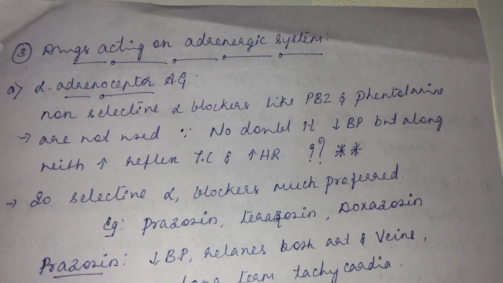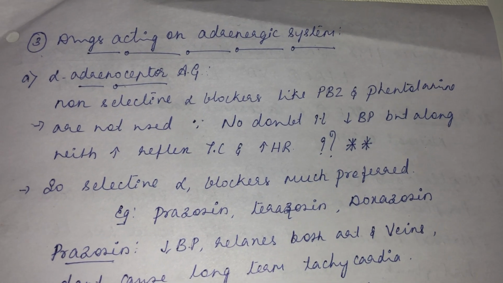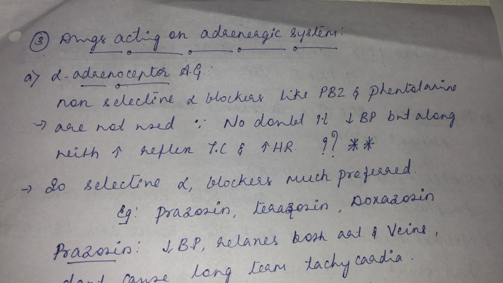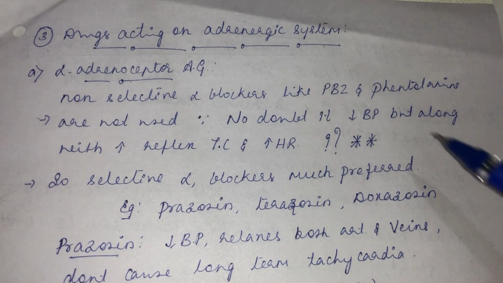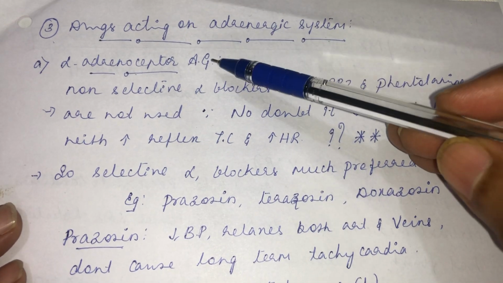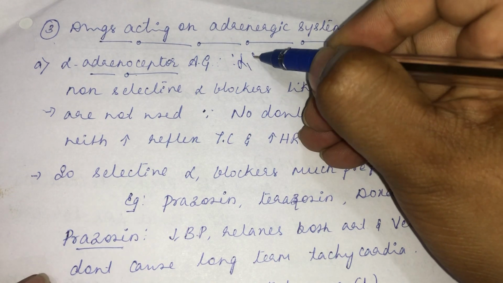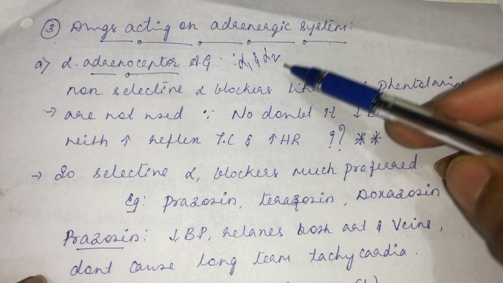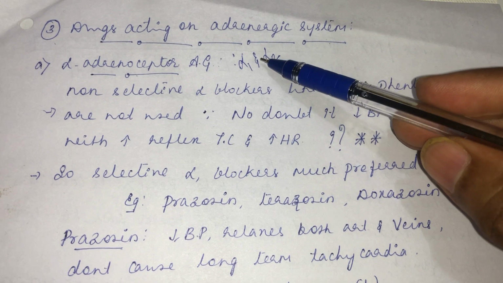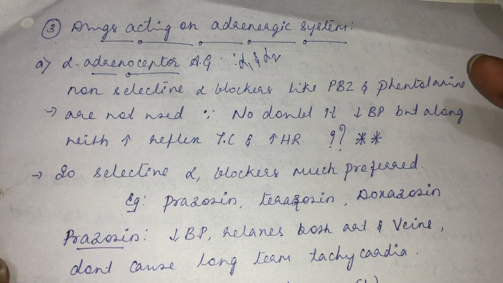And the next group of drugs under mixed arterial and venous vasodilators is drugs acting on the adrenergic system, right? So the adrenergic system is one of the systems which regulates the blood pressure. That's the reason why this group of drugs is also considered under vasodilators. The first group of drugs are alpha adrenoceptor antagonists. See, under alpha receptors you get alpha 1 and alpha 2 receptors. So similarly we get non-selective and selective adrenoceptor antagonists. Selective is more preferred than non-selective alpha blockers.